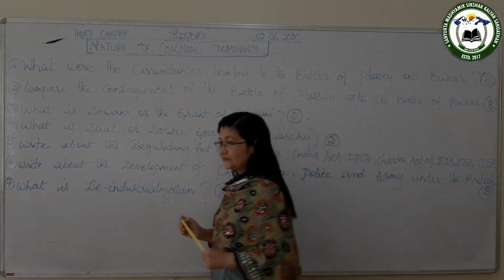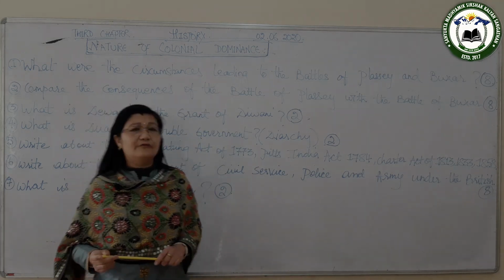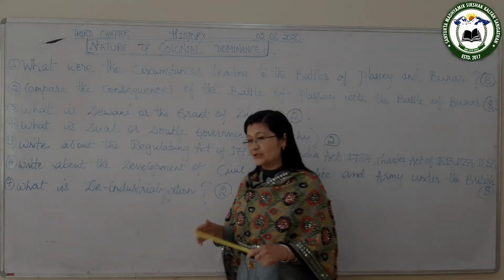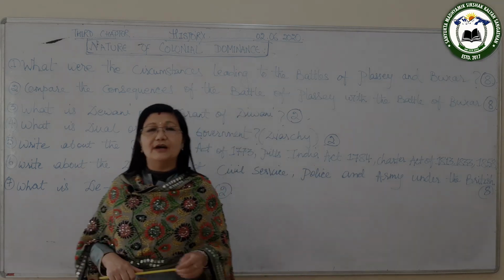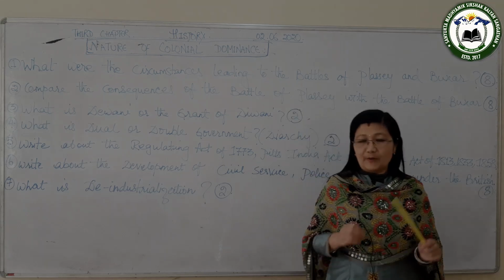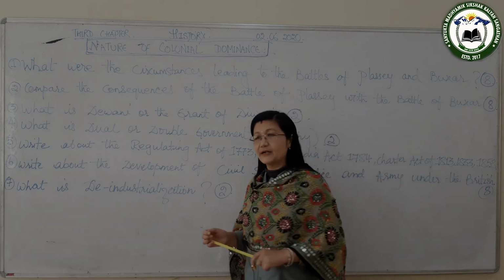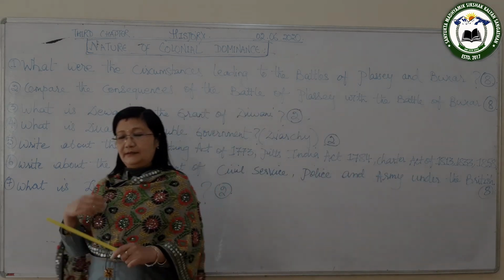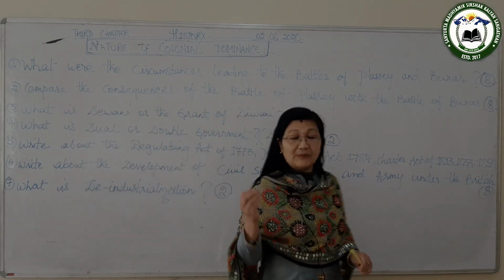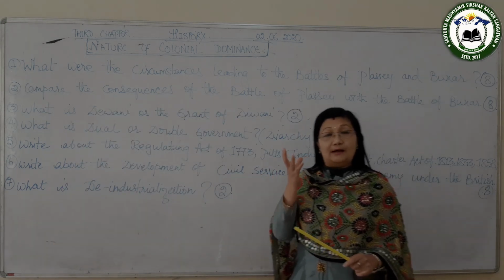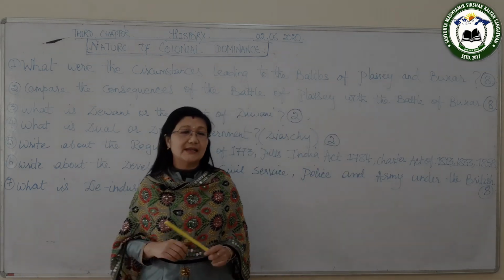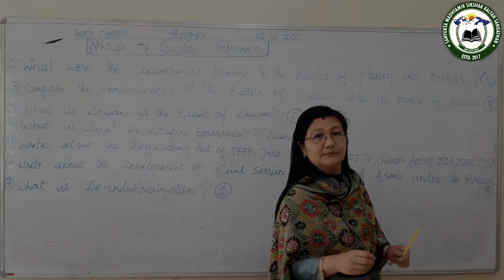Then, after the Battle of Buxar was fought, the British signed a treaty, the first Treaty of Allahabad, with Shuja-ud-Daula, and from Shuja-ud-Daula they got Allahabad and Kara. And then they signed the second Treaty of Allahabad with Shah Alam II.